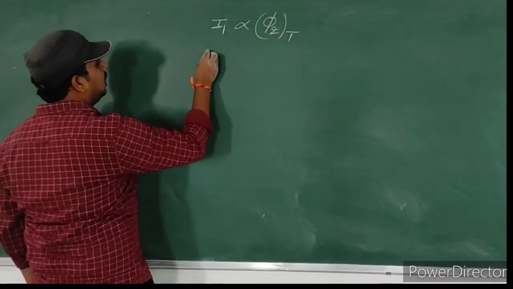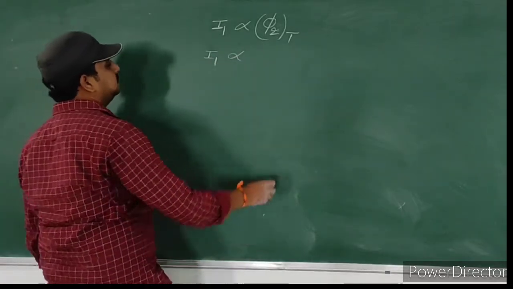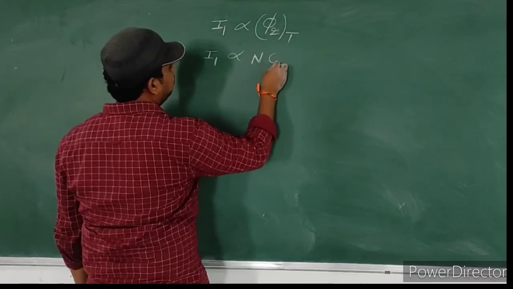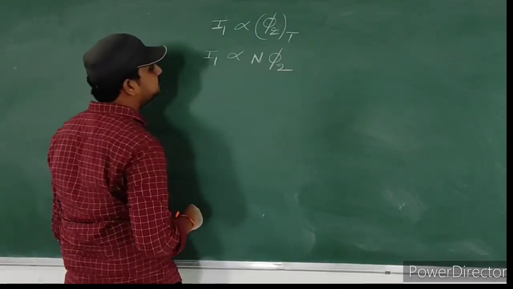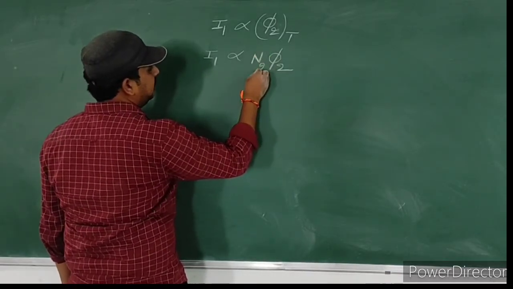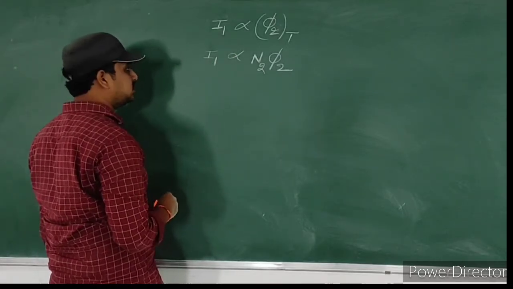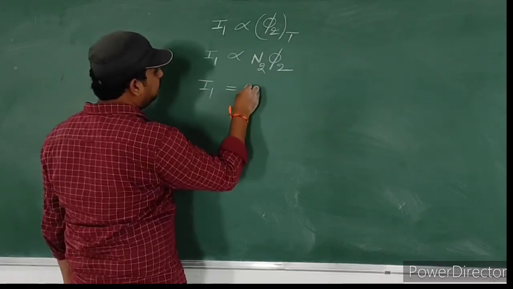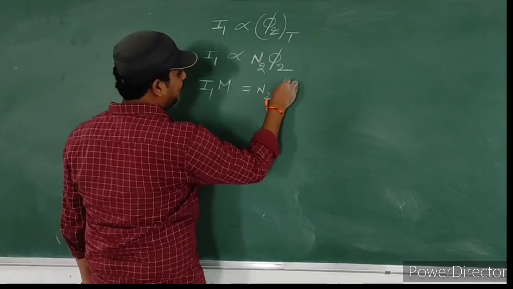Now observe carefully. I1 is directly proportional to the total flux, which is nothing but number of turns into flux pi. This is pi 2. So here number of turns we can consider as N2. Here if we remove this proportionality, we place some constant, that is M into I1 is equal to N2 into pi 2.